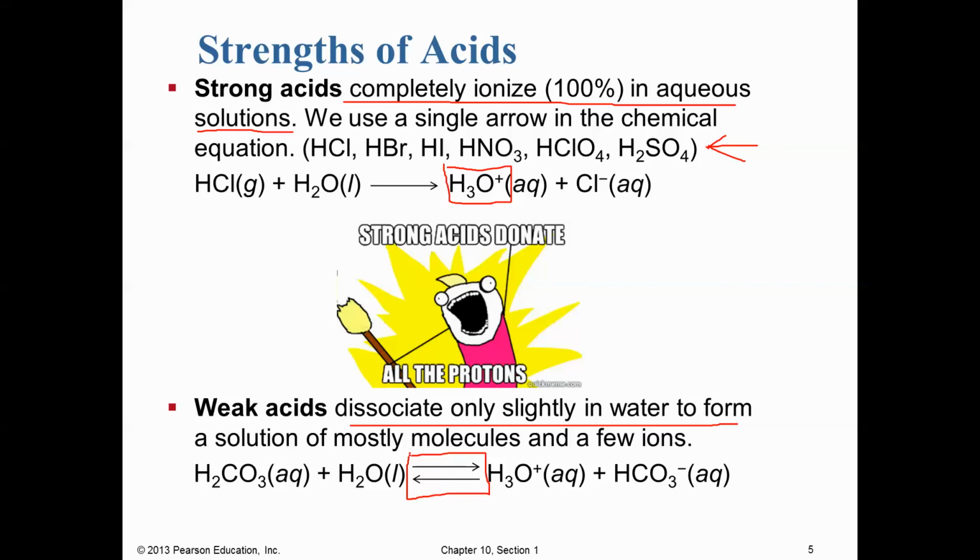The other way is if you're given the chemical equation, generally you'll see that they use these reversible reaction arrows, as opposed to the type of arrow we used up here in the slide. So again, weak acid: it's not in our list of strong acids, and we have these reversible reaction arrows.